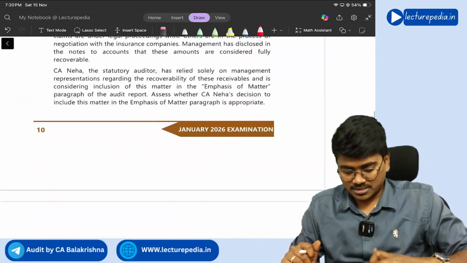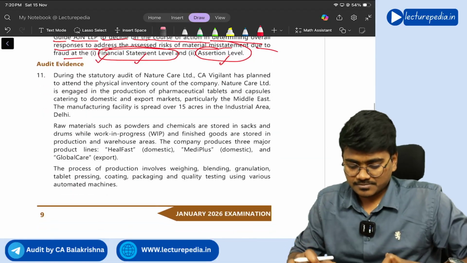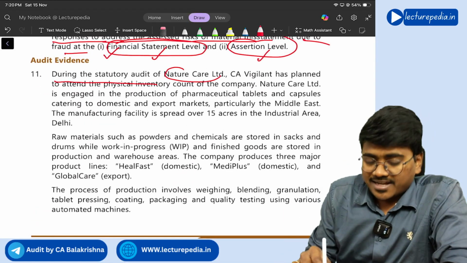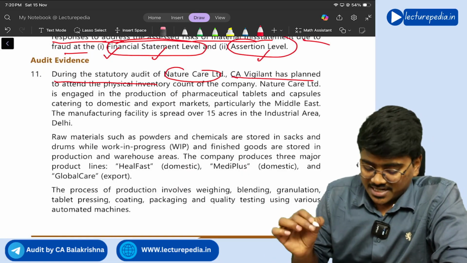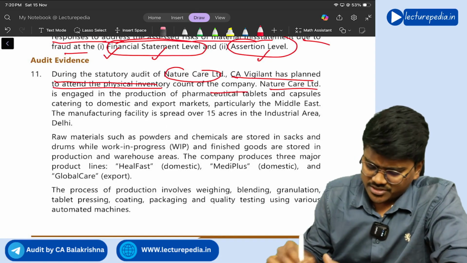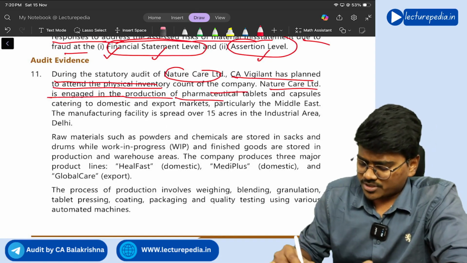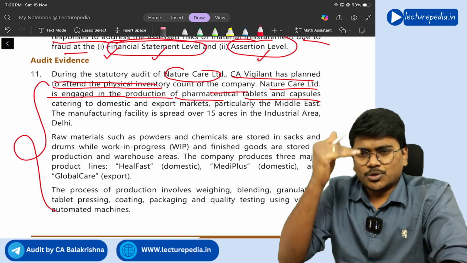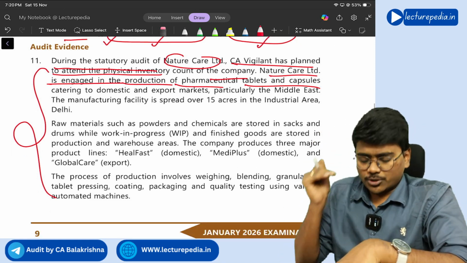Next, question number 11. During the statutory audit of Nature Care Limited, CA Vigilant has planned to attend the physical inventory count of the company. Nature Care Limited is engaged in production of pharmaceutical tablets and capsules. See, all this is rubbish. Okay, you can just read it. The actual question starts here.